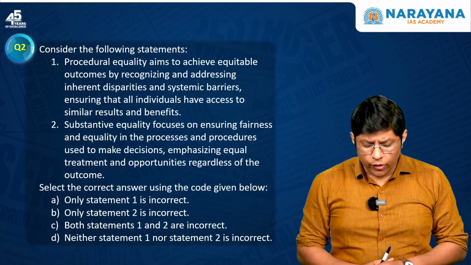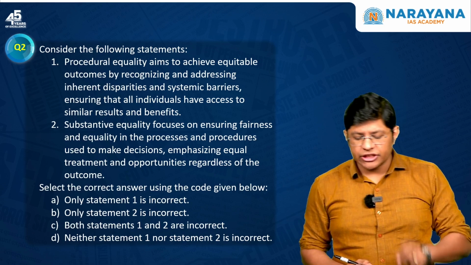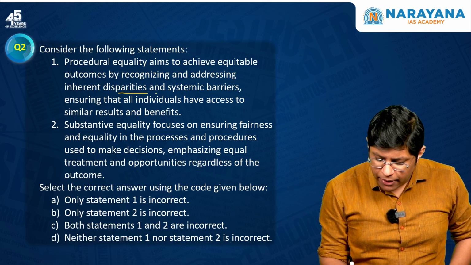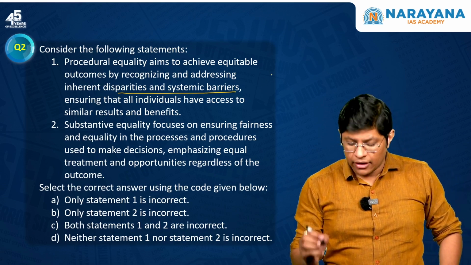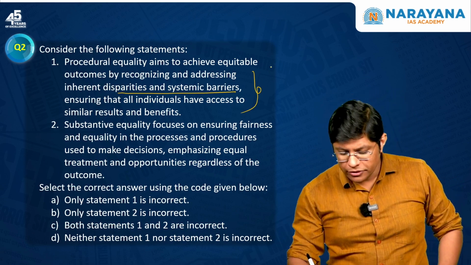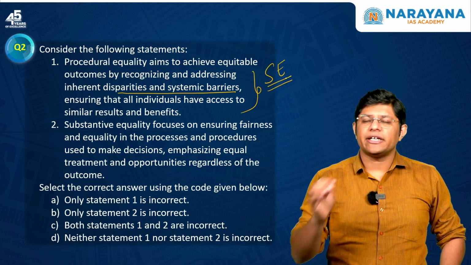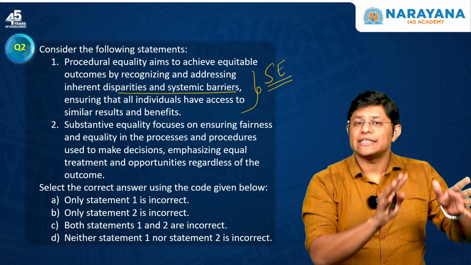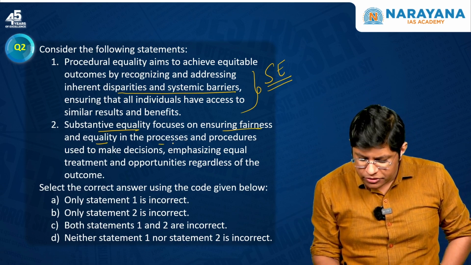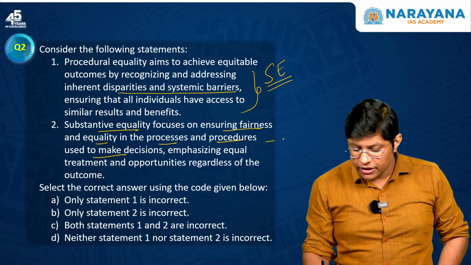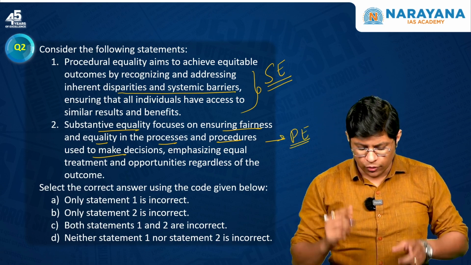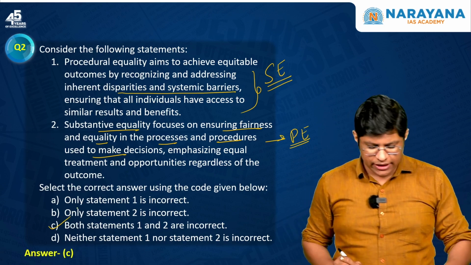The next, second question. The first statement, procedural equality aims to achieve equitable outcomes by recognizing and addressing inherent disparities and systemic barriers. This is incorrect. The explanation given in the first statement is attributed to substantive equality. This equality understands that the society has certain inherent disparities. And the second statement, that equality focuses on ensuring fairness in the processes and procedures used to make decisions, is about procedural equality, right? They have just swapped the statements. So, both the statements are incorrect. Option C is the correct answer.